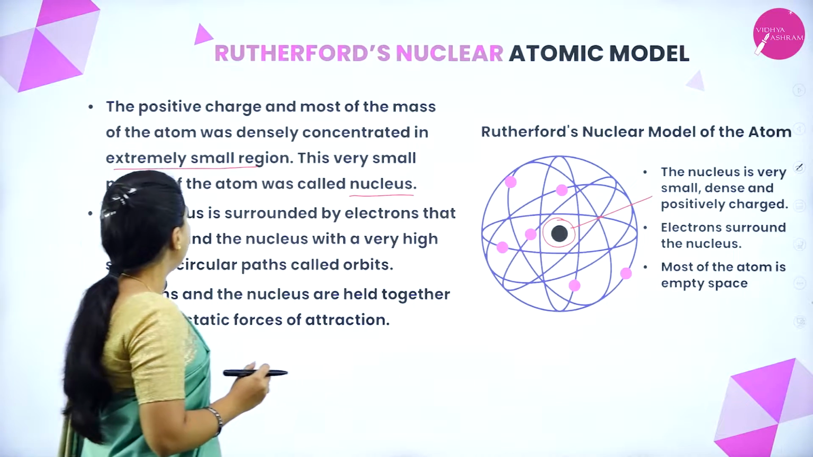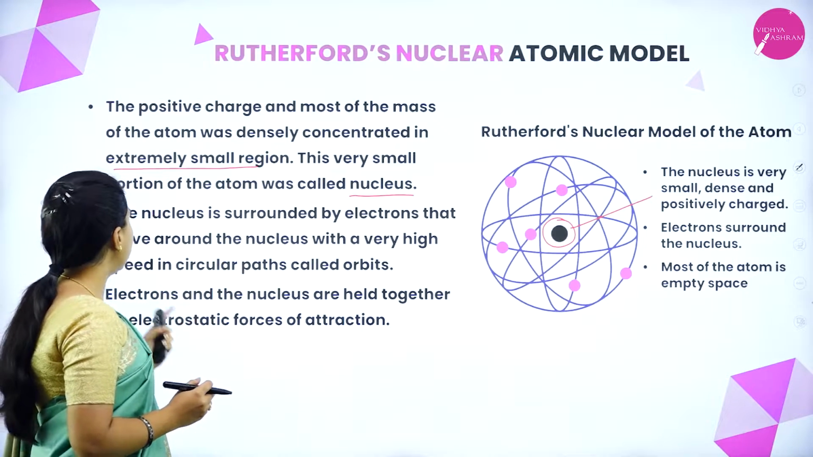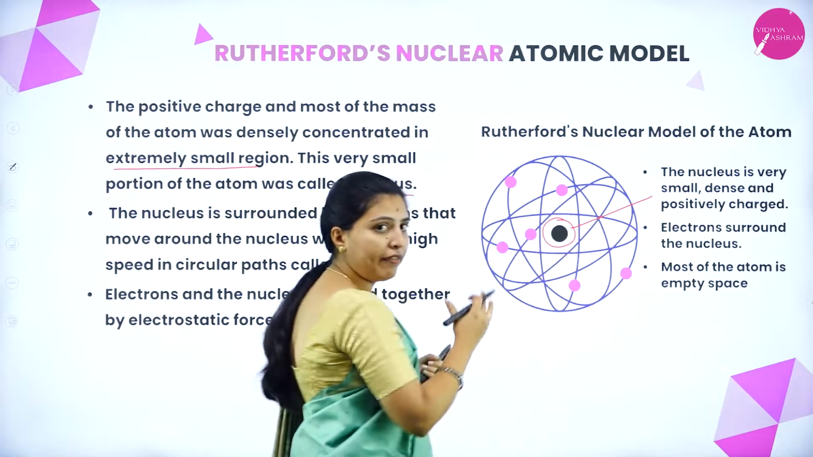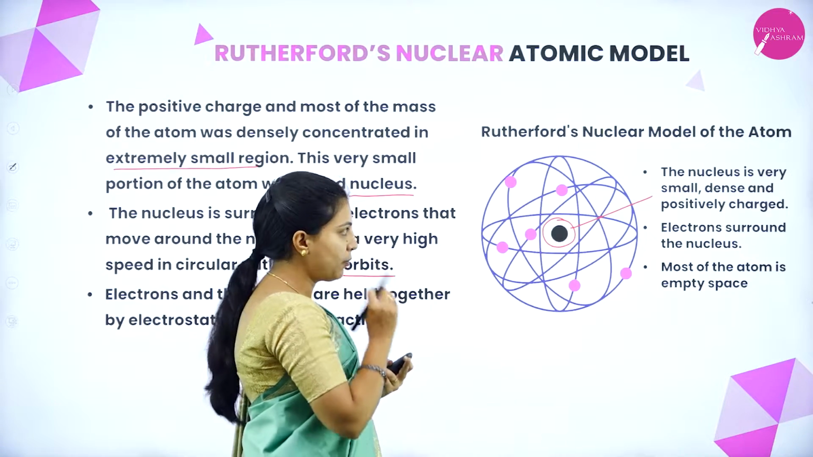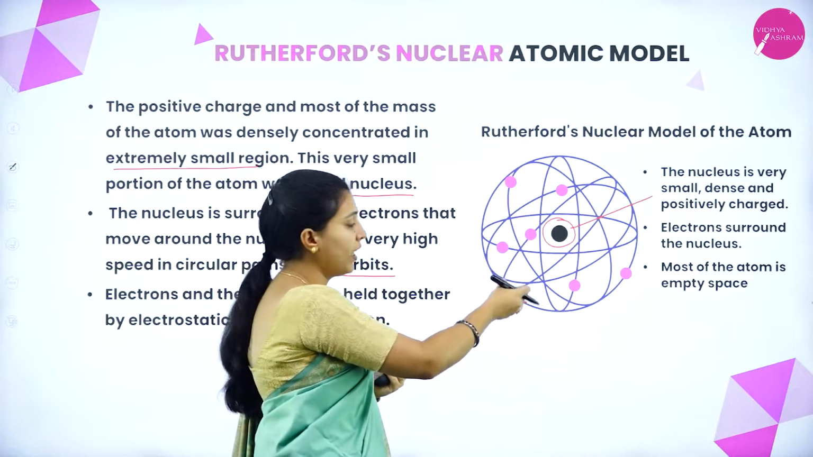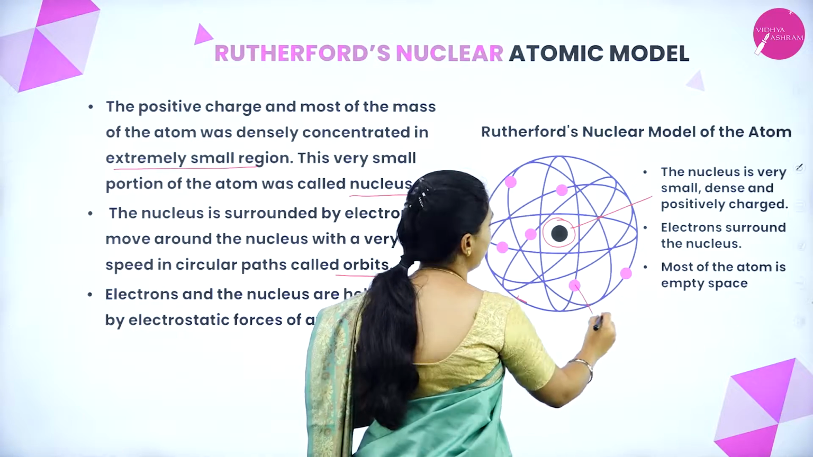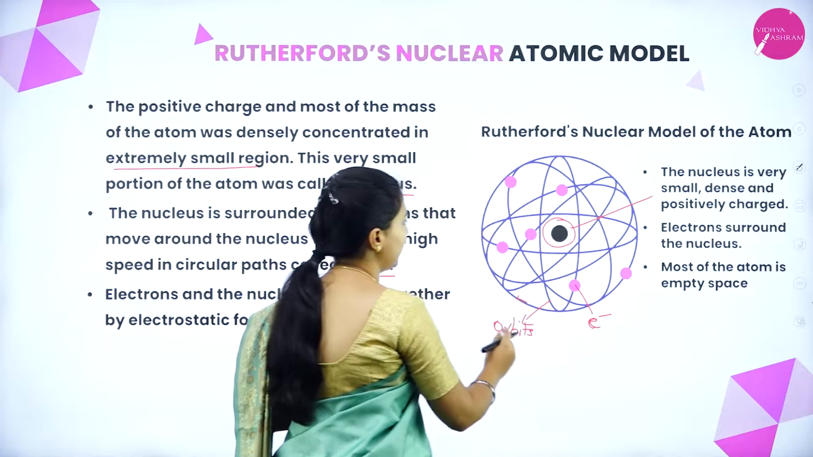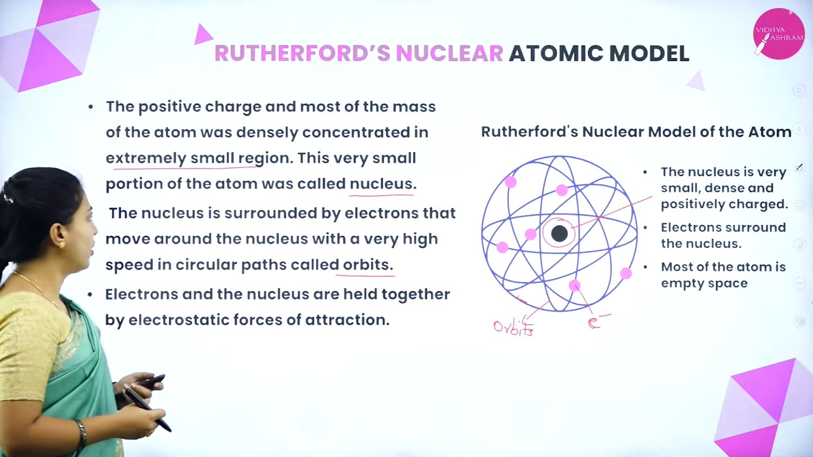Okay. Next, the nucleus is surrounded by electrons that move around the nucleus with a high speed in a circular path called orbits. This nucleus has positively charged species in a very rich and small region. Whatever the orbits surrounding the nucleus containing electrons are called orbits. These are electrons and these are orbits. These are the circular paths where the electrons surround the nucleus.